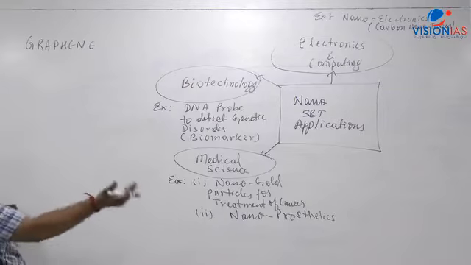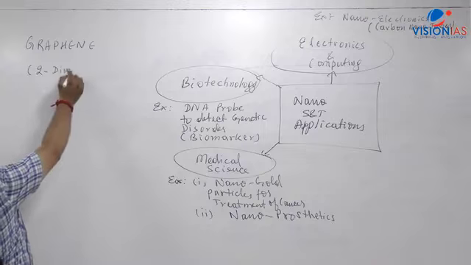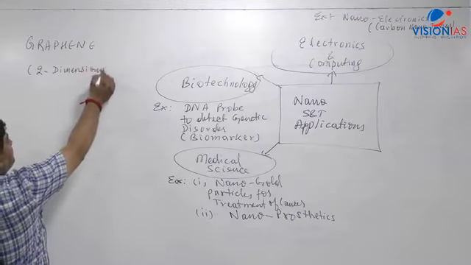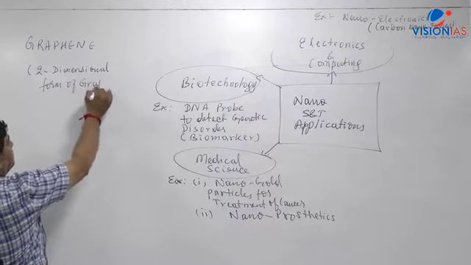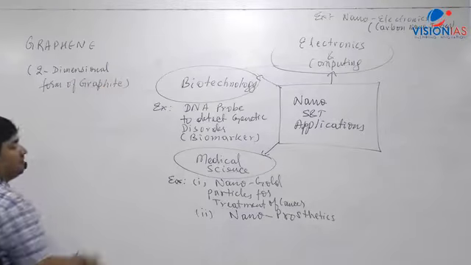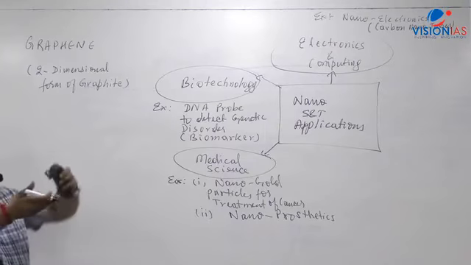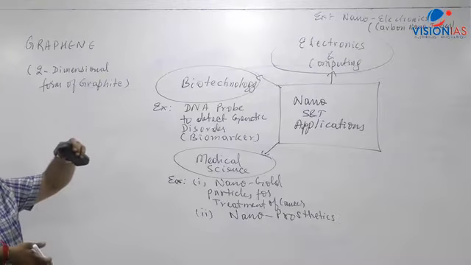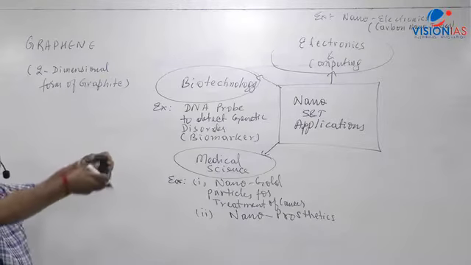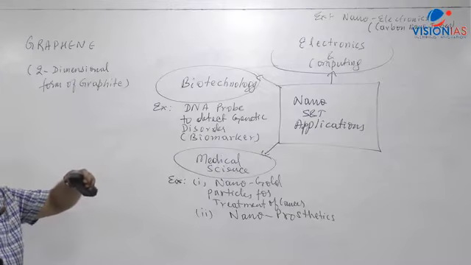Graphene is nothing but obtained from graphite. So it is called the two-dimensional form of graphite. Graphite is three-dimensional. You have a layer of carbon atoms, and you have several layers which are bonded together. So if you can remove one single layer of carbon atoms, that will form graphene.